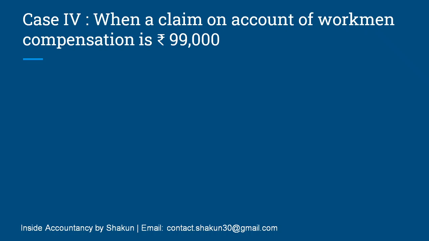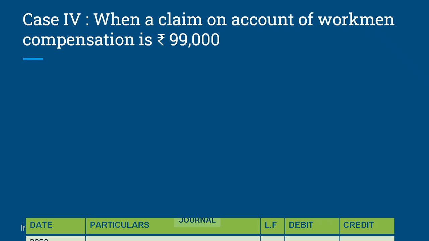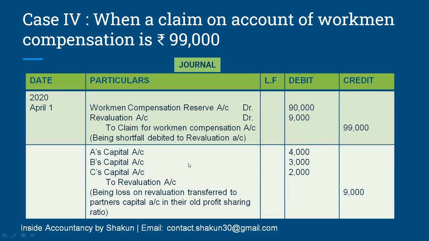When claim on account of workmen compensation is 99,000. So we have a liability of 99,000 but the reserve that we had was only 90,000. So our journal entry would be, our reserve obviously is written off fully but we are not going to distribute this reserve amongst the partners. Why? Because the claim on the credit side is how much? 99,000. So from this 99,000, 90,000 can be covered from the reserve, but the remaining 9,000 is debited to revaluation account. So all the profits and losses are always transferred to revaluation account. So this 9,000 is transferred to revaluation account.